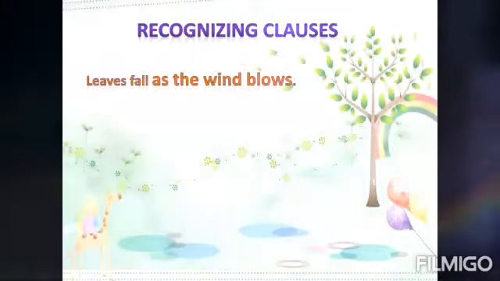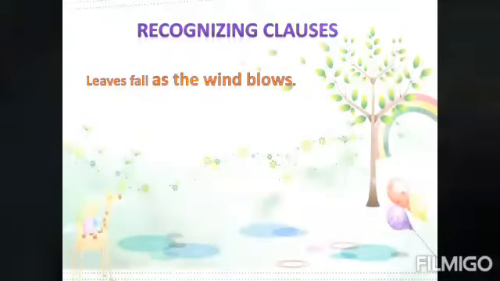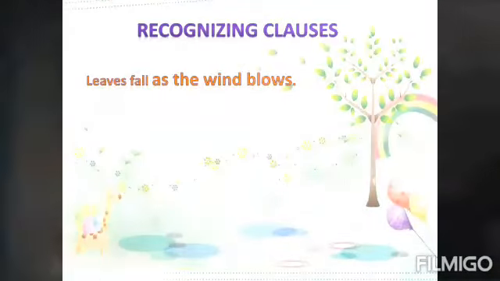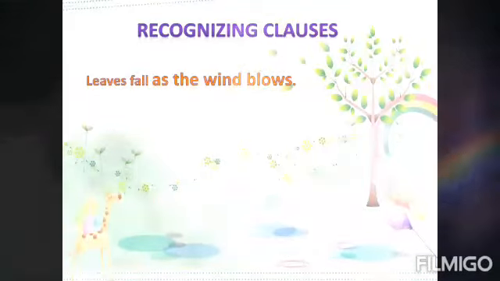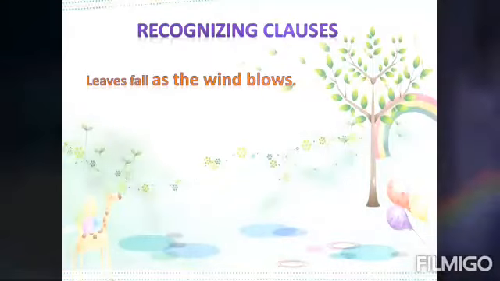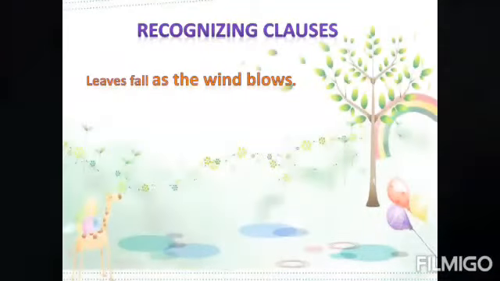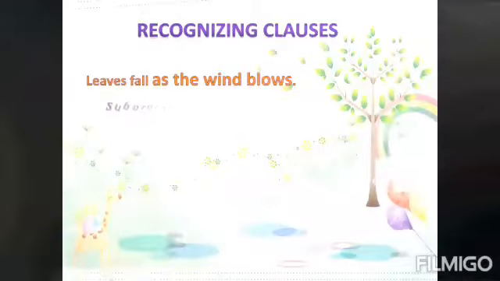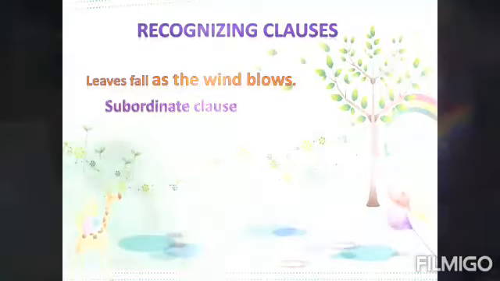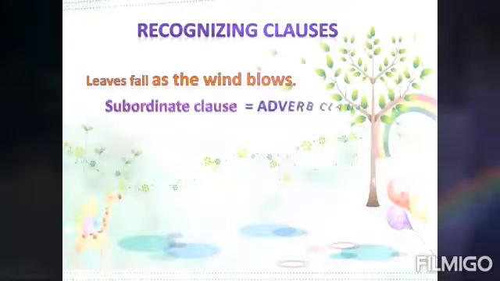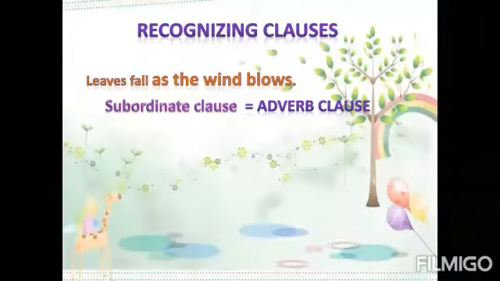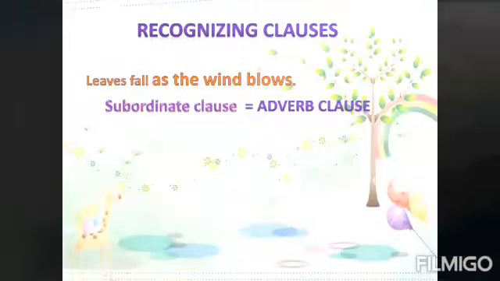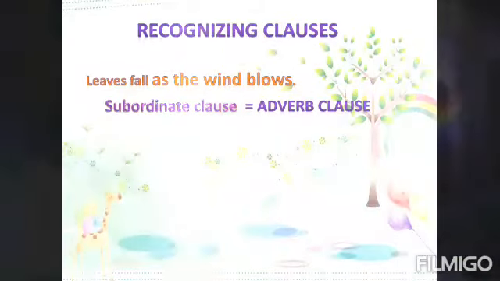Let's move on to a further study about clauses. Now look at this sentence carefully. Leaves fall as the wind blows. As the wind blows is the subordinate clause. Subordinate clauses are also called adverb clauses because they describe when.